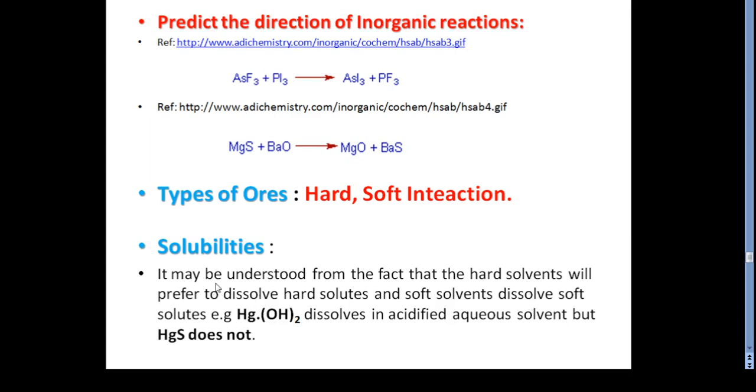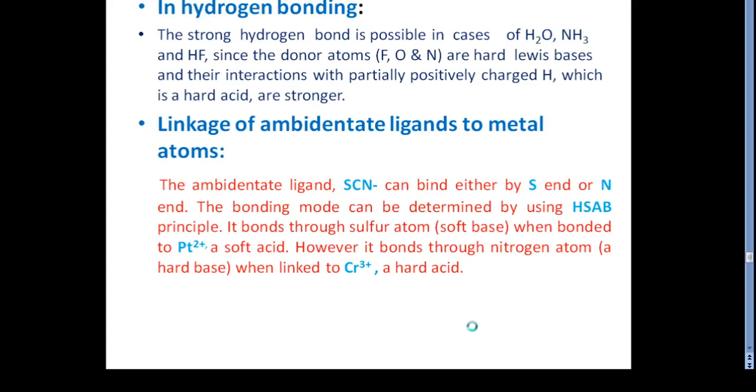Here we can see that in the case of solubility, a hard solvent is always preferred to dissolve hard solids, and a soft solvent dissolves soft solids. An example is silver hydroxide, which is dissolved in acidified aqueous solvent, but silver sulfide does not dissolve, and that is the reason the hard and soft combination is preferable.